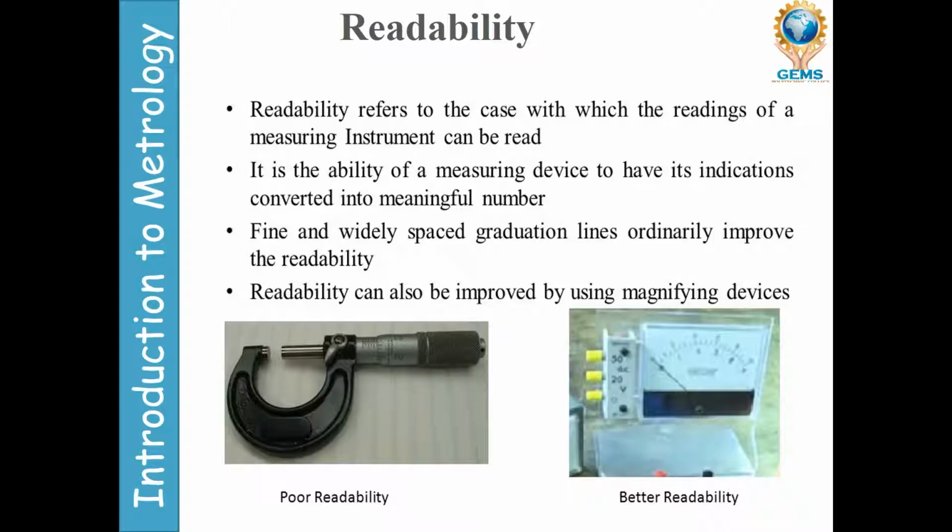Otherwise you will take a different reading, and that will give you a negative result. So whenever you are taking the readings of any workpieces or any measuring things, you must take correct readings by using magnifying glasses, and you can also clean the instrument before you take the reading. If any dust particle or anything is present on the instrument, that must be removed. After that it will be clearly visible to us.